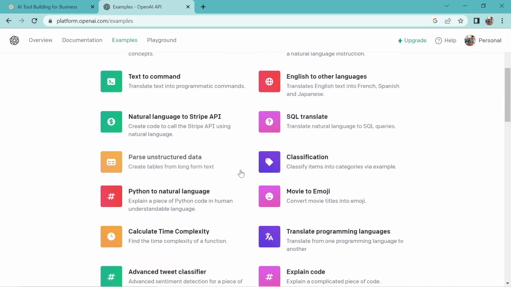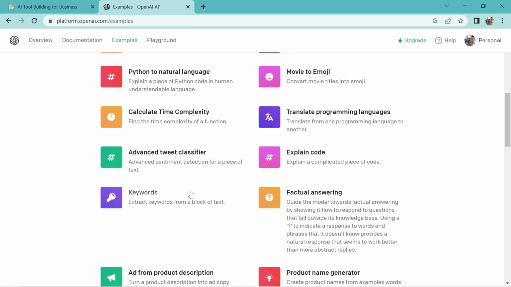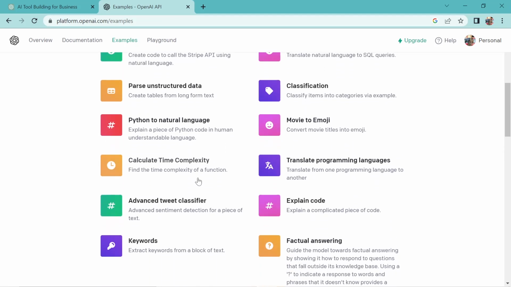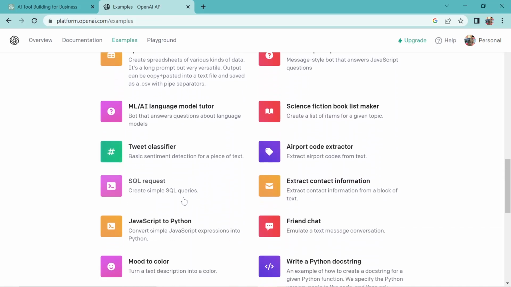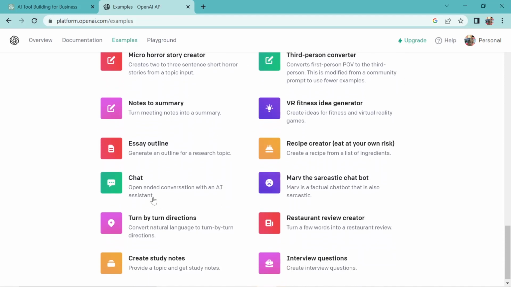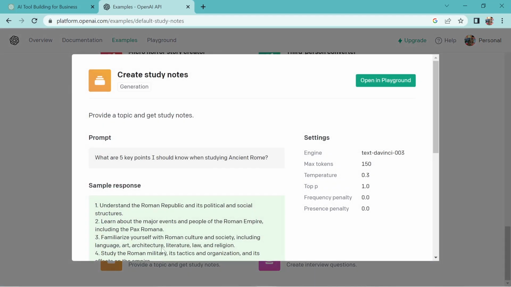So let's use one of these services to build our tool today. Let me find out some service that I'll use. You can see this is a keyword one, extract keywords from a block of text. I don't know exactly what it is, but it's giving me quite a hint, so I'll leave it. Let's see what we are going to use. You can see there are all different varieties of services offered by OpenAI which you can use. We have chat also. Create study notes, interview questions. Actually, this is looking a bit interesting, so I think I'll go for create study notes. Yeah, I will go for this.